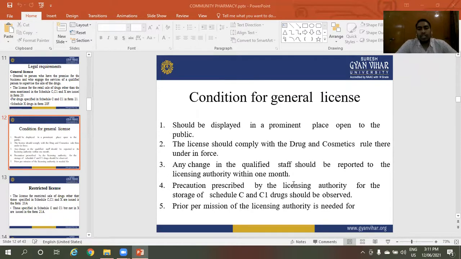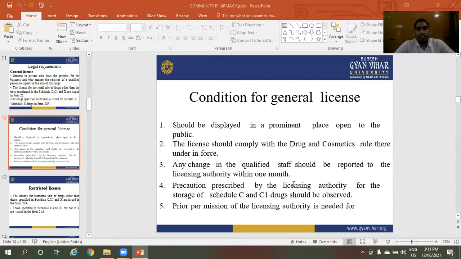Conditions for general license. The following conditions are required in the general license. First, it should be displayed in a prominent place, open to the public. Second, the license should comply with the Drugs and Cosmetics Rules thereunder in force.